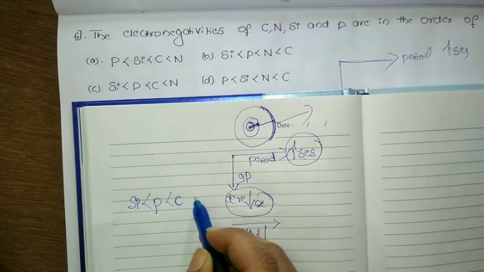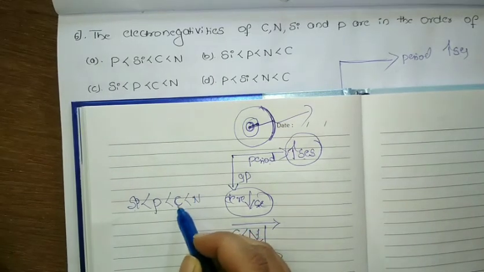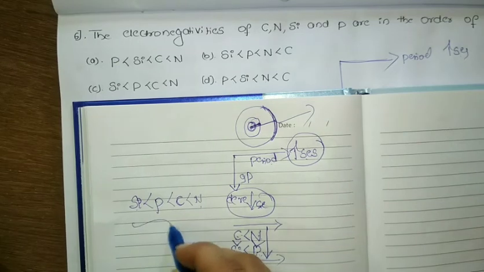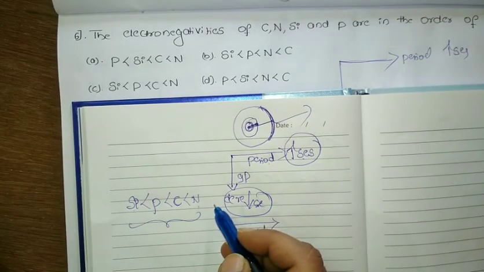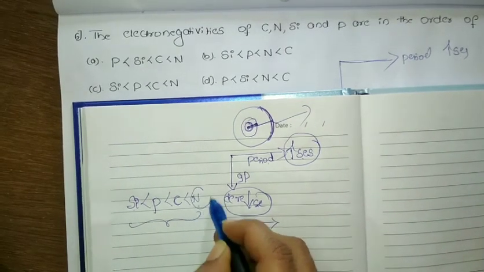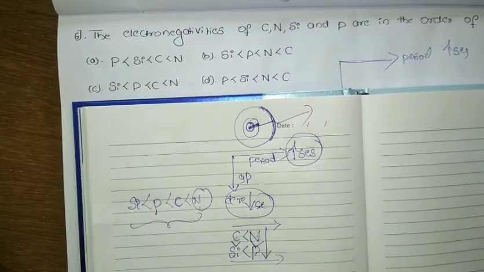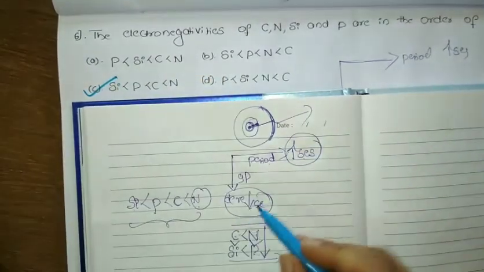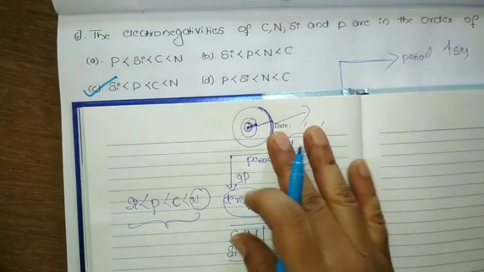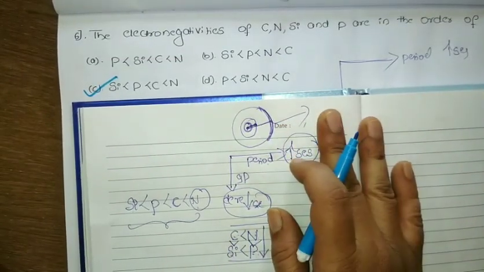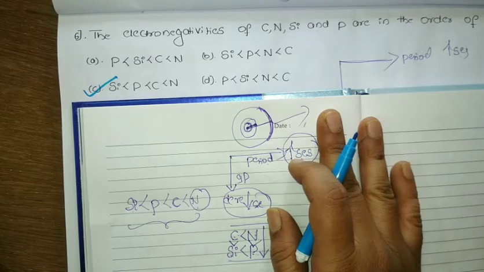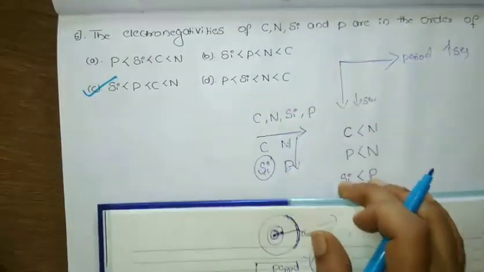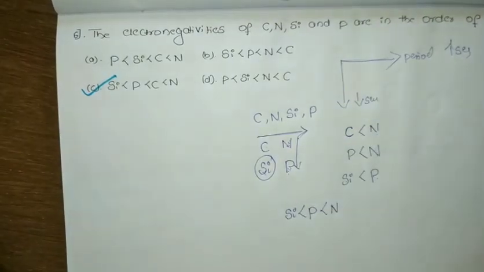Compared to carbon and nitrogen, carbon will have less electronegativity than nitrogen. So among all, nitrogen has the highest electronegativity. So the answer is option C, which is correct. Make an arrangement like this, try to compare and answer, and you will get to know. If you know the trends, it is very easy to answer such types of questions.